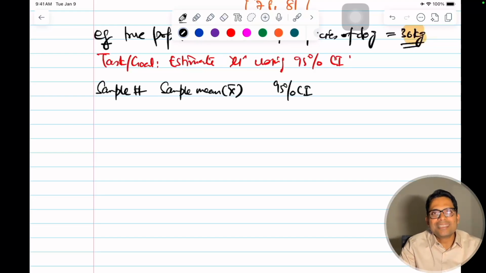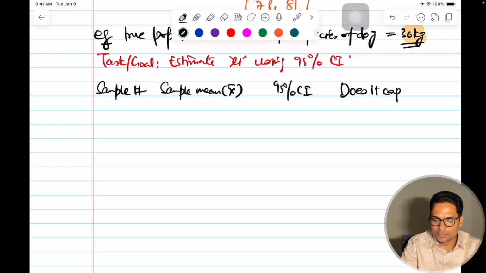And then, does this confidence interval capture mu? Question mark. So this is 30 kg. We know this is not 36. So this is 30, to make it clear.